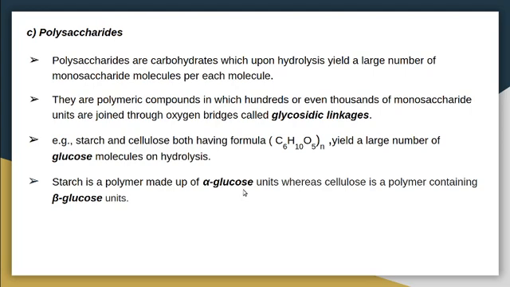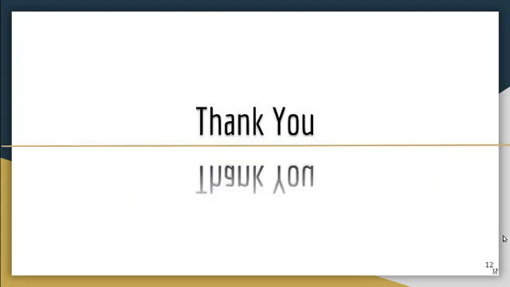So that's about some fundamental ideas about carbohydrates and their classification. They are generally classified into sugars and non-sugars. Sugars are again classified into monosaccharides and oligosaccharides. Non-sugars are classified as polysaccharides. So that's about carbohydrates. Thank you.